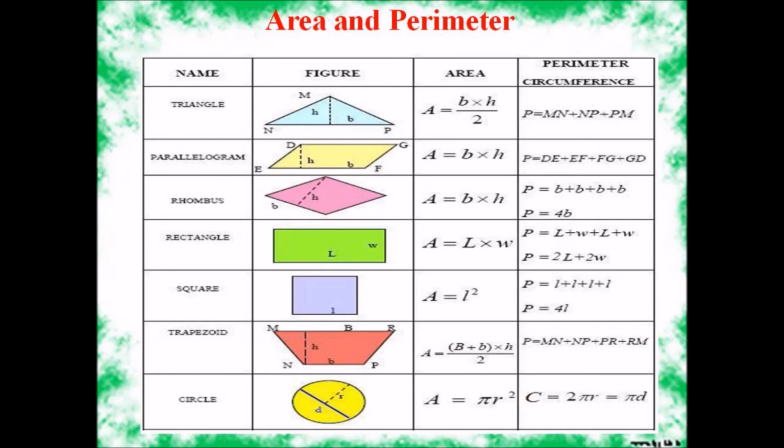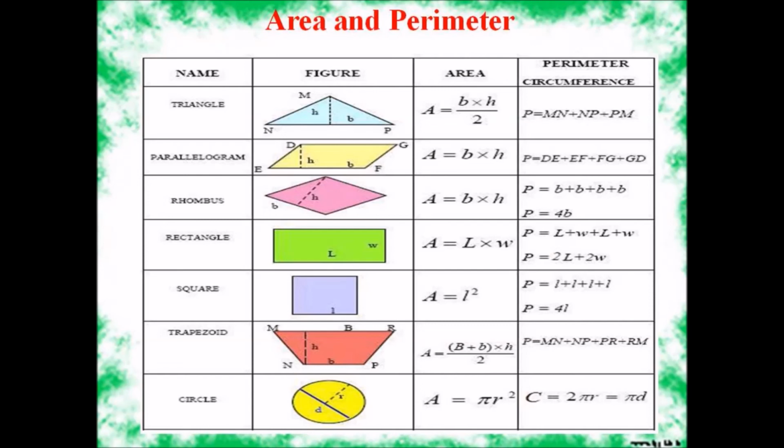Rectangle, area is equal to length into width and perimeter is length plus width plus length plus width, or P is equal to 2L plus 2W. Square, A is equal to 1 square, and perimeter is P is equal to 1 plus 1 plus 1 plus 1, or P is equal to 4 ones.